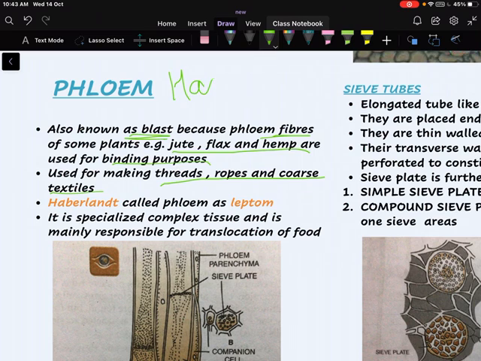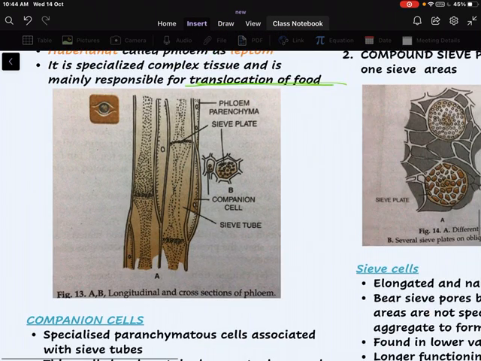Hadrome. These are xylem. And Haberlandt called phloem as leptome. It is specialized complex tissue and is mainly responsible for translocation of food. Its main function is translocation of food.